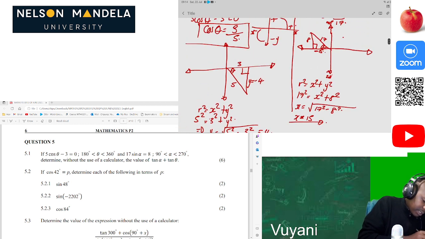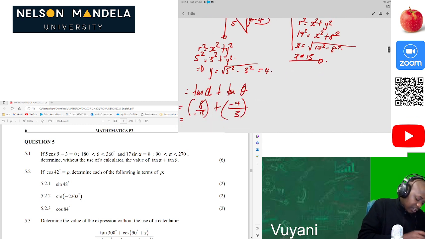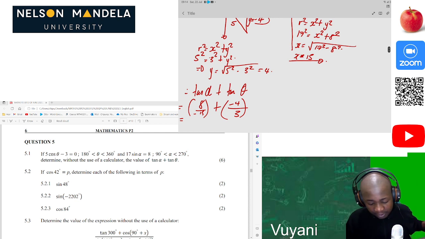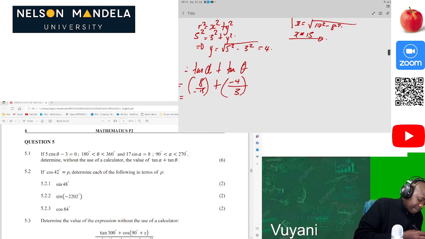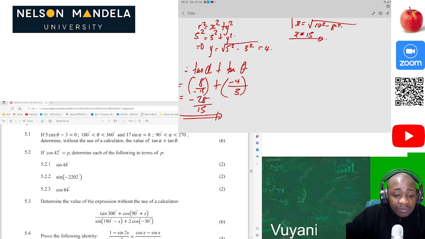So yes, this is opposite over adjacent. Then after that, we use our calculator to find the correct answer. On my side, I'm getting negative 28 over 15. Then you are done. This question was so long, but it was so easy at the same time. Now let's move forward to the next question, which is 5.2.